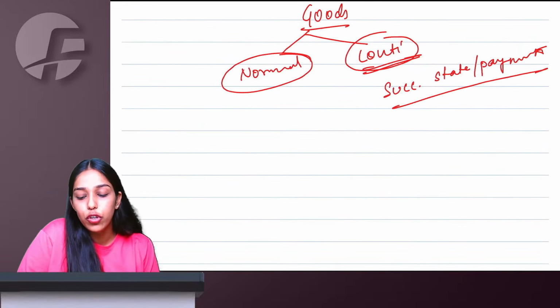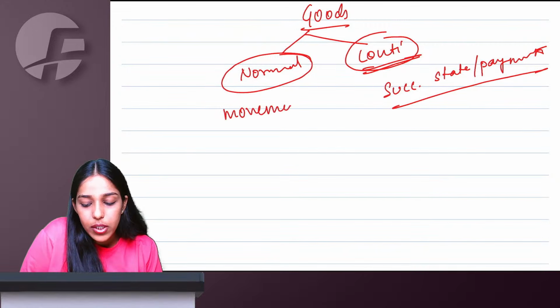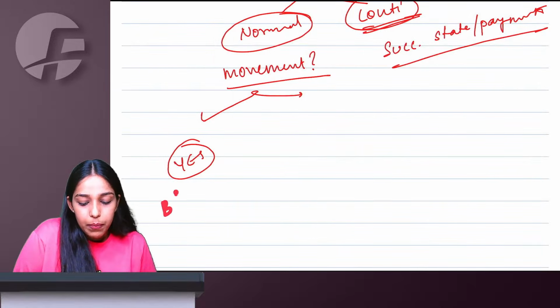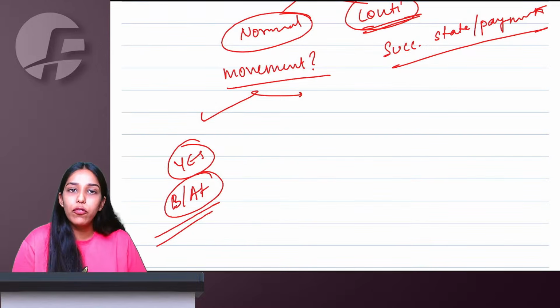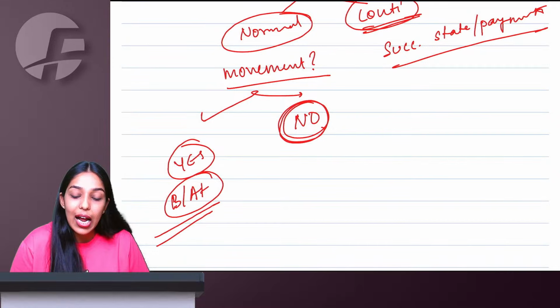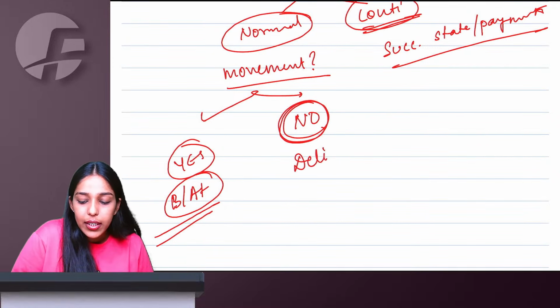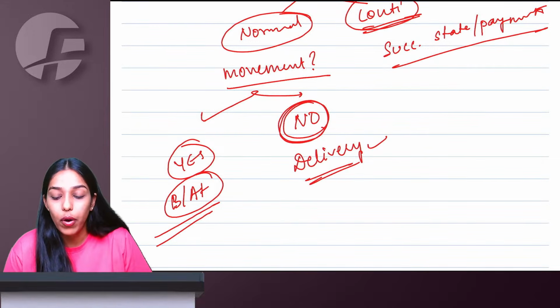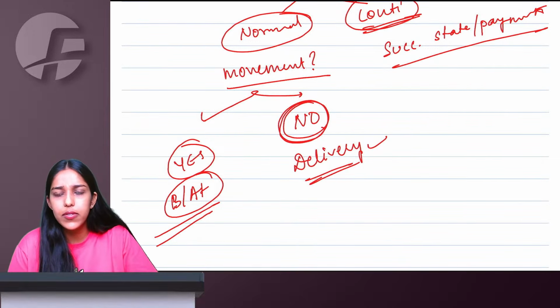But for normal supply of goods, you need to ask whether your goods are involving movement or not. Let's say, yes, ma'am, goods are involving movement. Then before or at the time of removal of those goods only, maximum you have to issue invoice. But if your goods are not involving movement, then in that case we will say before or at the time of you actually giving the delivery, you have to issue invoices. For continuous supply of goods, successive statement payment.